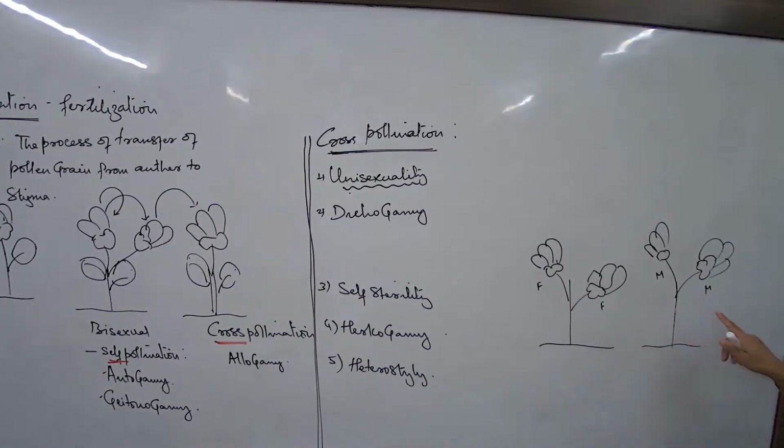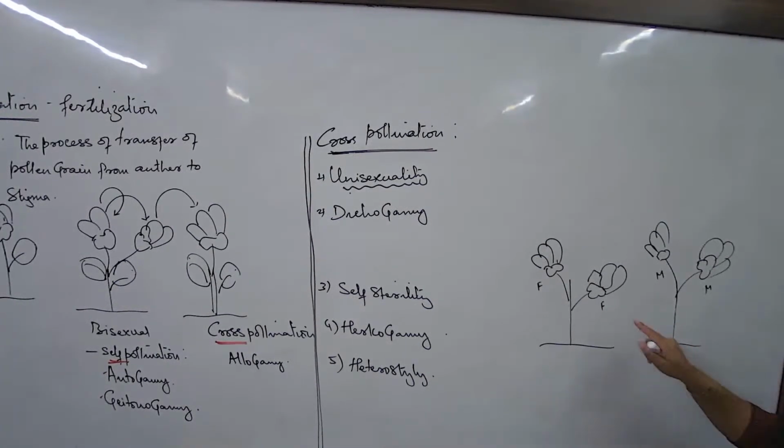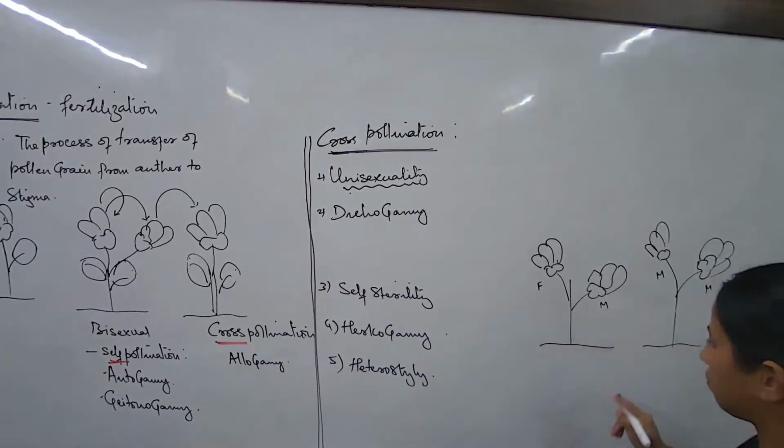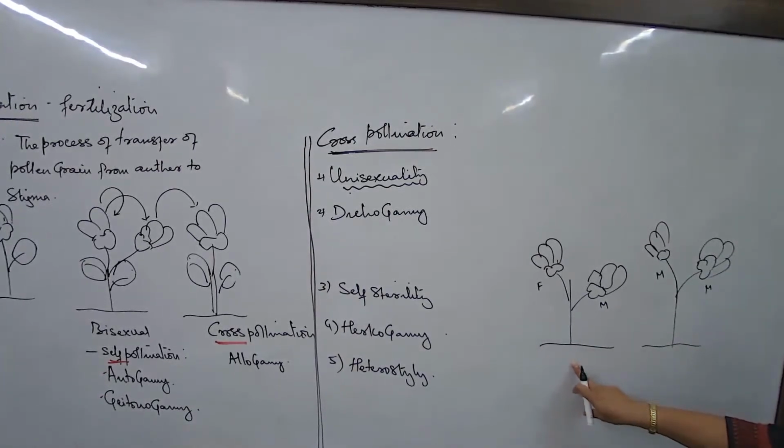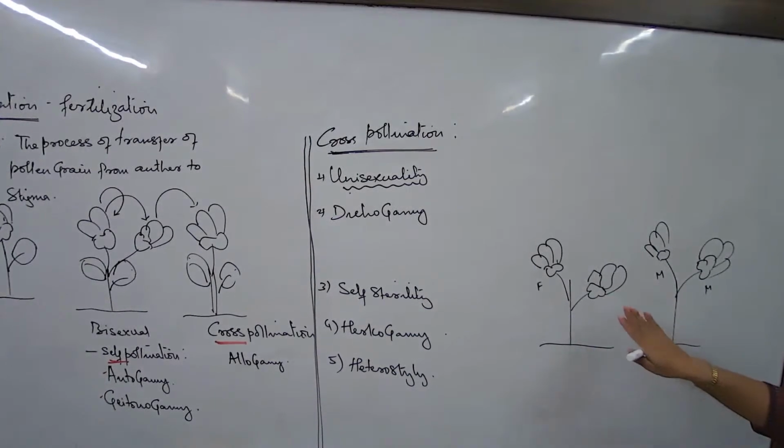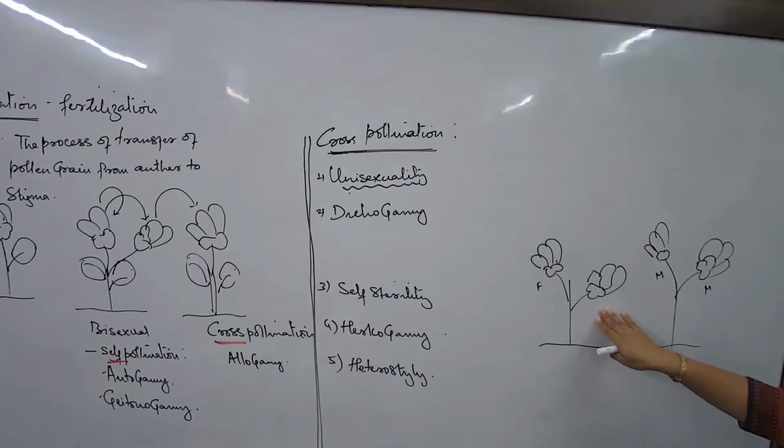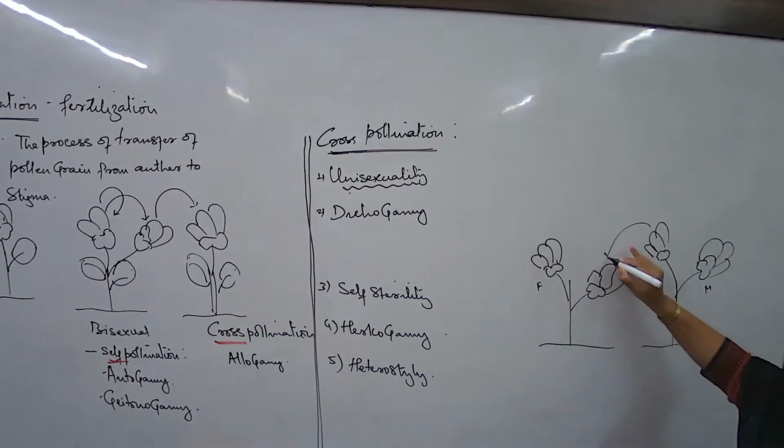Monoecious means both male and female flowers are in the same plant. Dioecious means separate male, separate female. So is unisexuality a condition which does not allow self-pollination to happen? Yes, majorly, because if a plant has unisexual flowers, then it is absolutely dependent on cross-pollination.